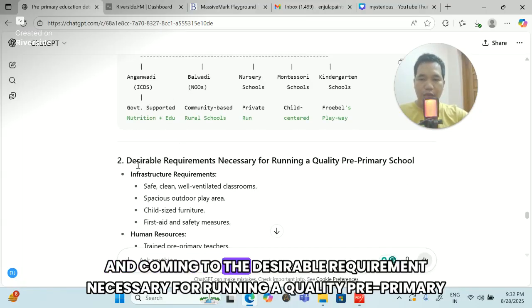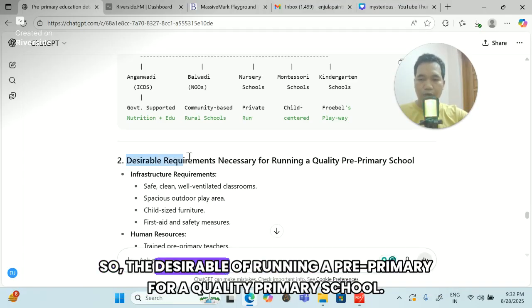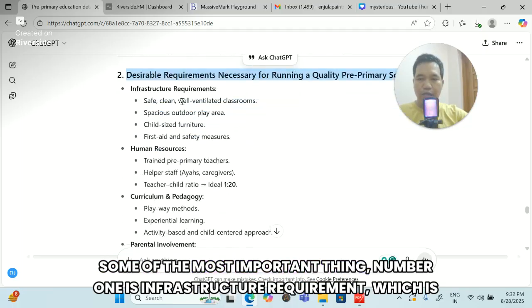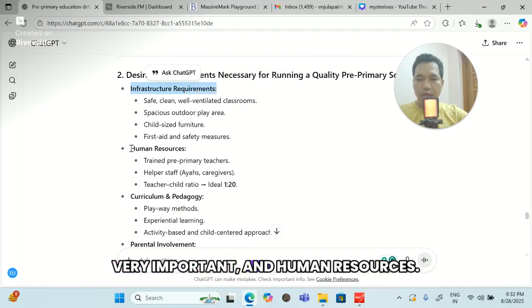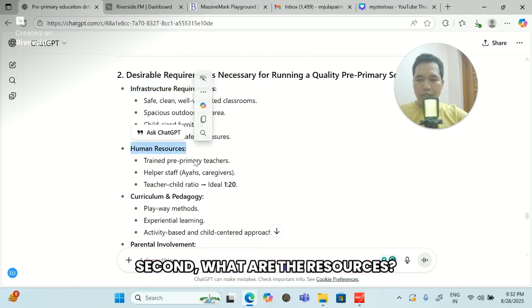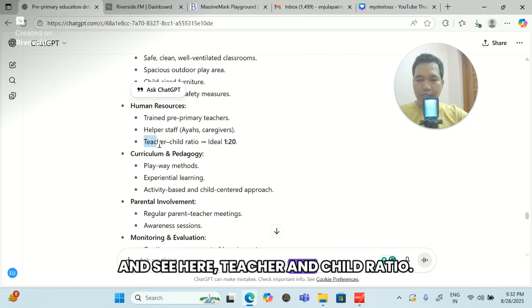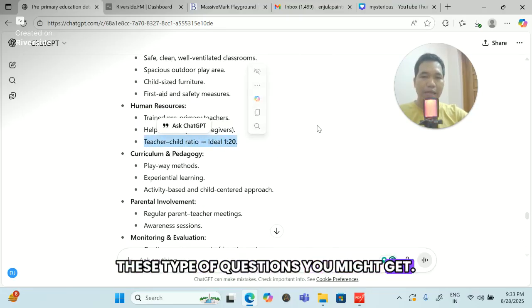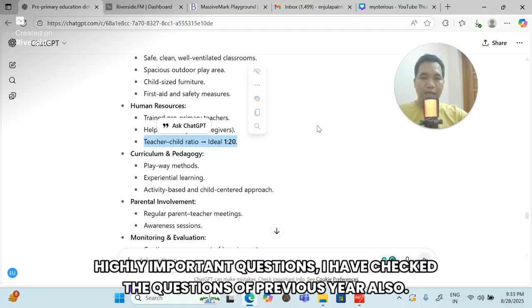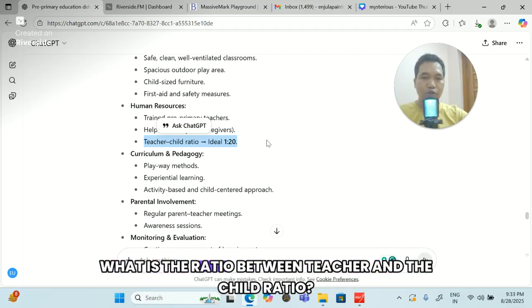And coming to the desirable requirements necessary for running a quality pre-primary school. Some of the most important things: number one is infrastructure requirement, which is very important, and second, human resources. And see here, teacher and child ratio. This is very important, 1:20. This type of question you might get. Highly important questions. I have checked the questions of previous years also. This type of question comes: what is the ratio between teachers and children?